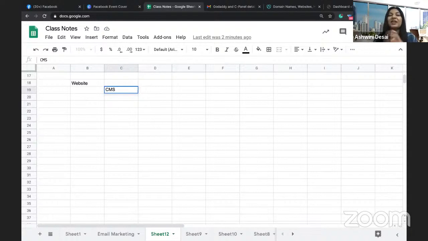Now the thing is, there are so many web CMS out in the market. Which one do you choose? When do you choose? What do you choose? That is also very important. Do you all agree? Which one to choose, when to choose? There are multiple parameters that come into play to decide this.